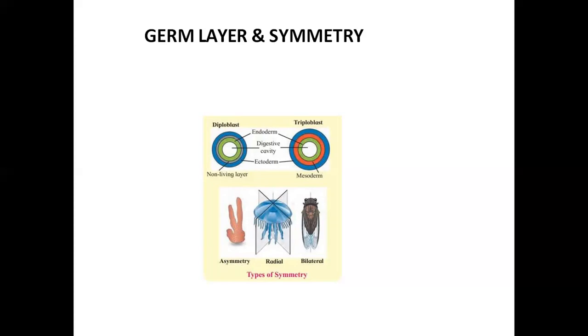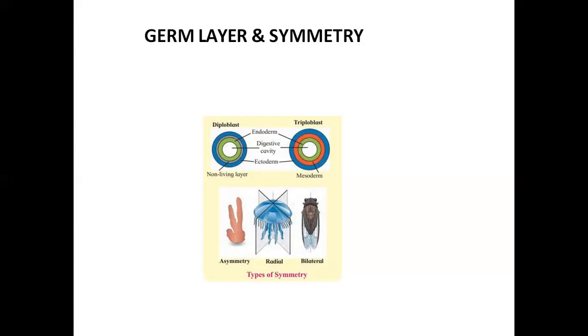That means they have only the ectoderm and the endoderm; the mesoderm is not actually present. In the triploblastic animals, all three layers are present, starting from the outer ectoderm, the middle mesoderm, and the inner endoderm. So these layers can form